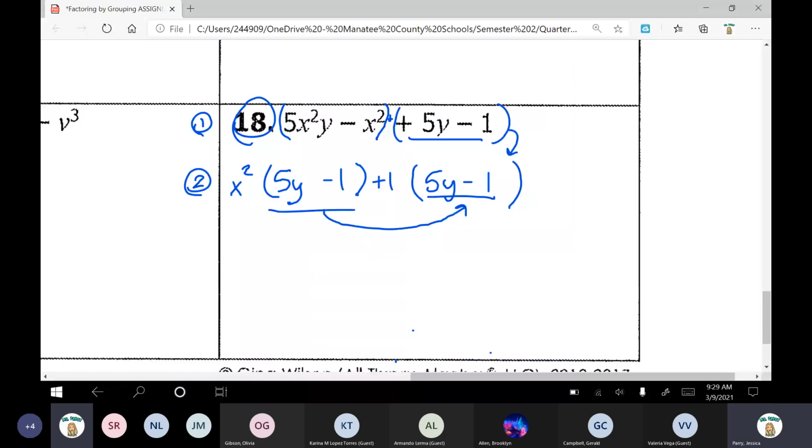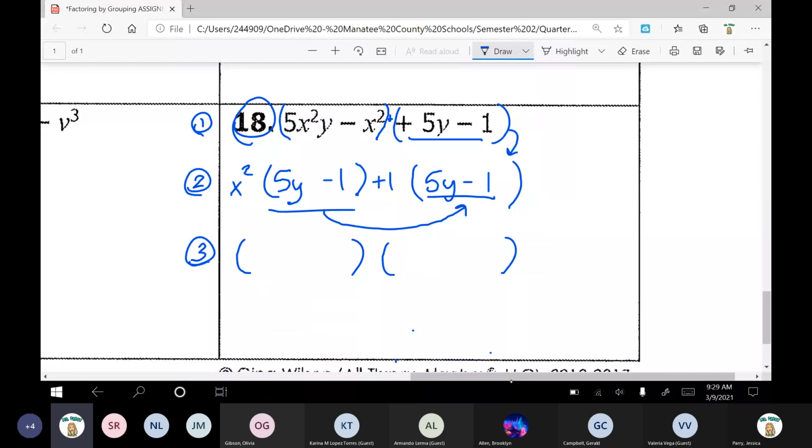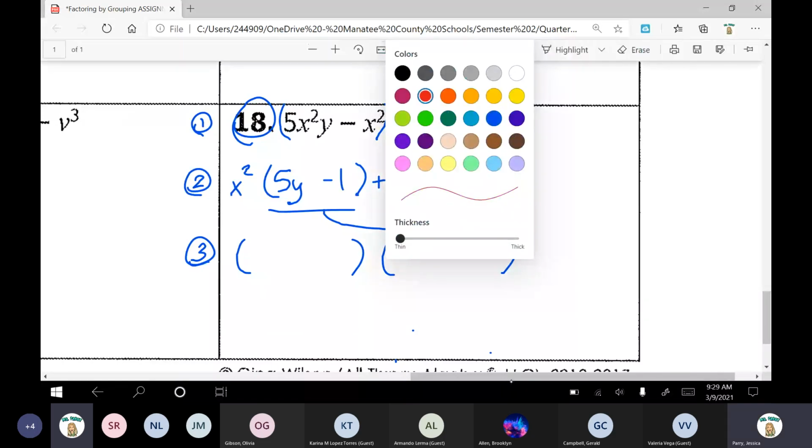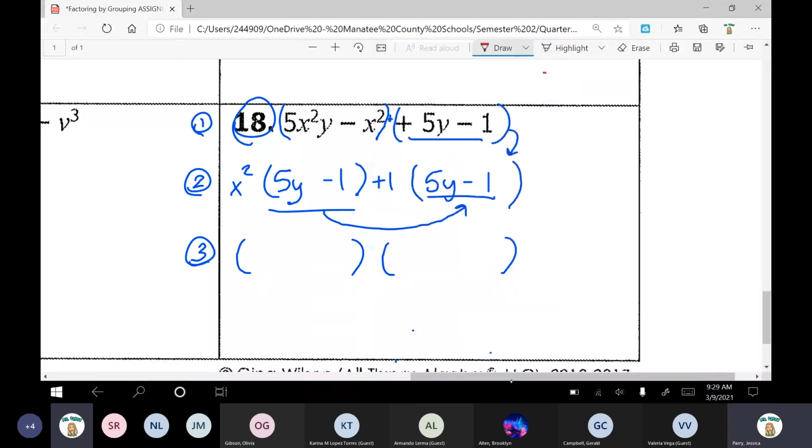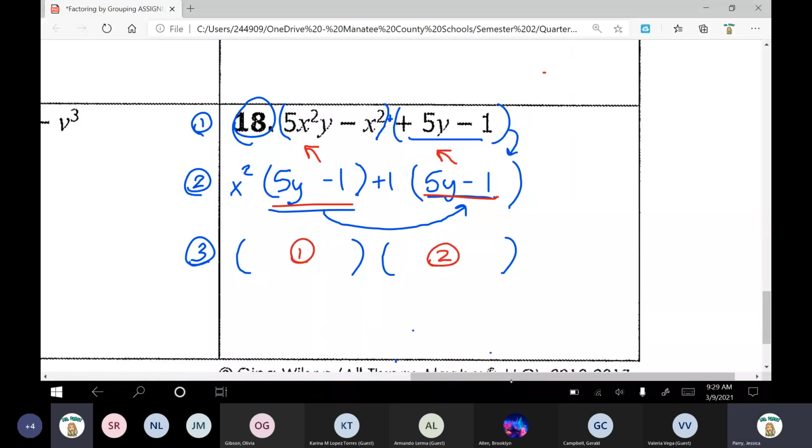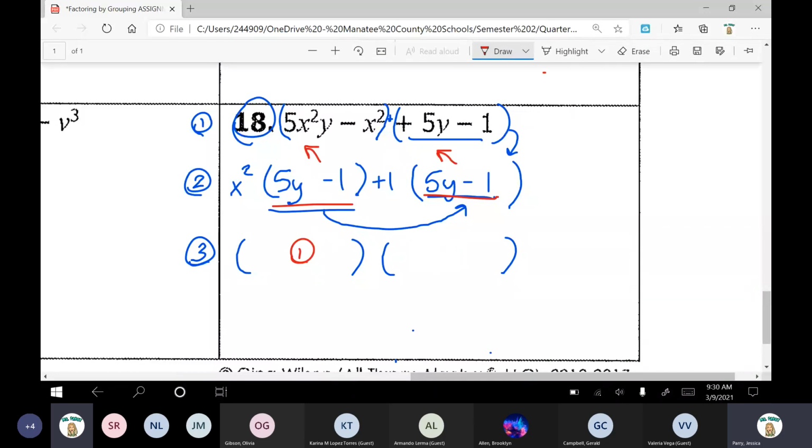Okay, going on to step 3. Here's my 2 sets of parentheses. We're factoring out the common binomial, taking out this 5y minus 1. Where should I put it? We're going to put it in the second set of parentheses. Here's my 5y minus 1. We took those out.